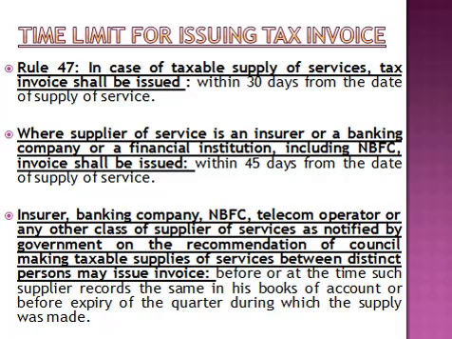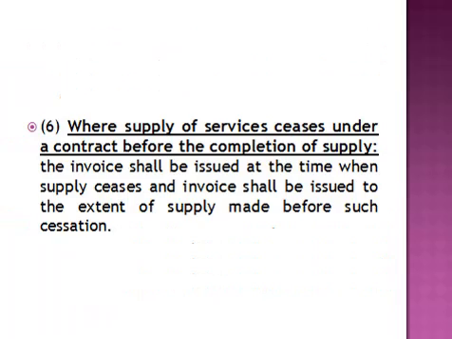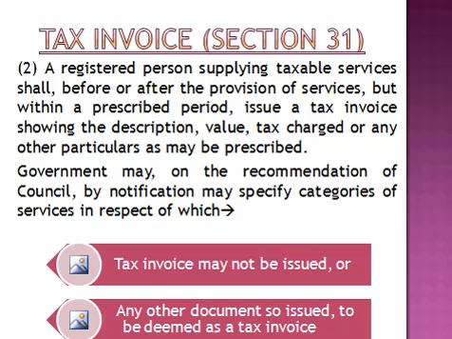For taxable supplies of services between distinct persons, the invoice should be issued before or at the time the supplier records the same in his books of accounts, or before expiry of the quarter during which the supply was made. So, these were the different dates which you should remember as per Section 31 and Rule 47. By this, we complete the portion regarding the tax invoice.